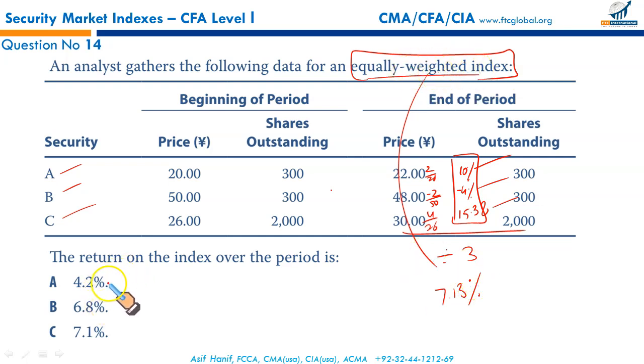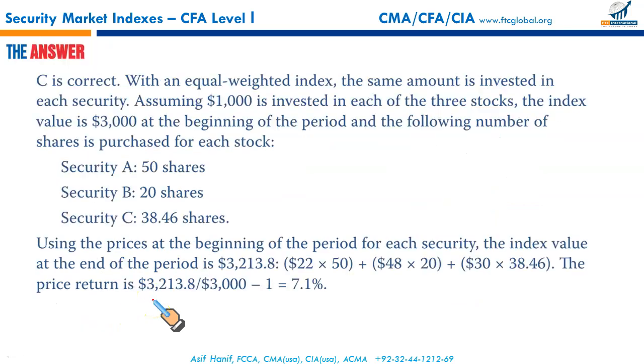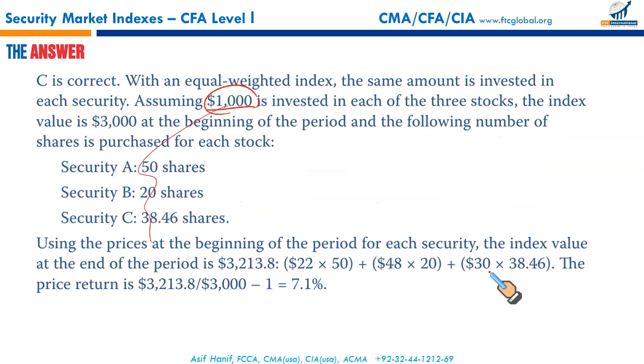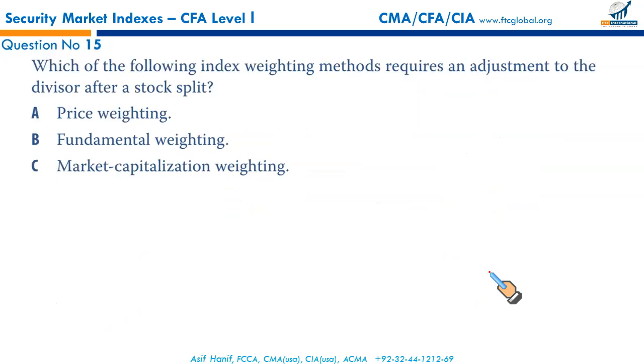That makes C our correct option. We don't need to assume $1,000 invested here. For an equally weighted index, you simply take the returns on the individual constituent securities and take the arithmetic average. Straight, a single one-step game. It makes things easier for you rather than assuming investments and buying shares and then calculating the value again.